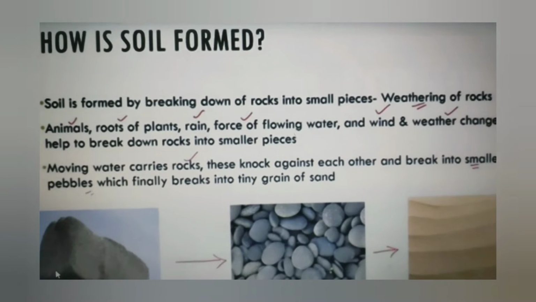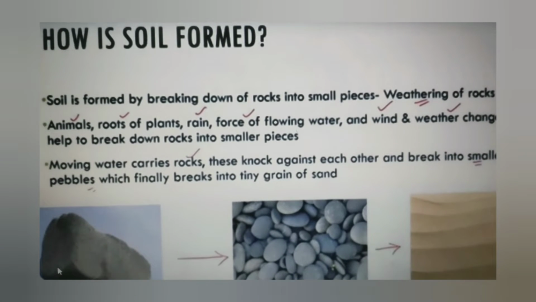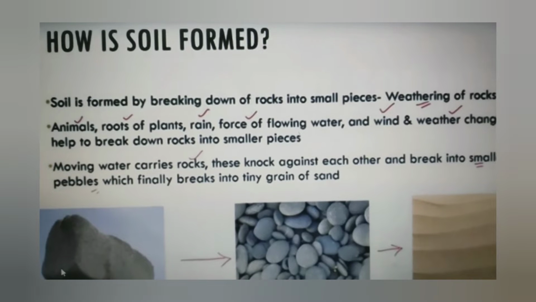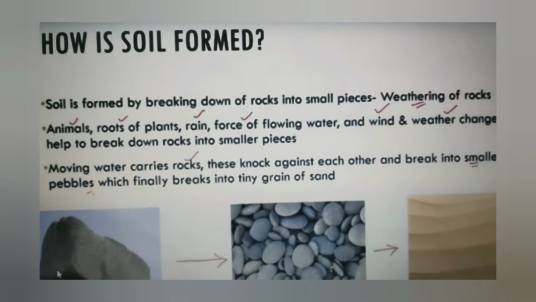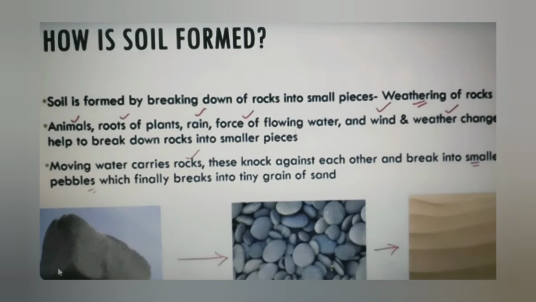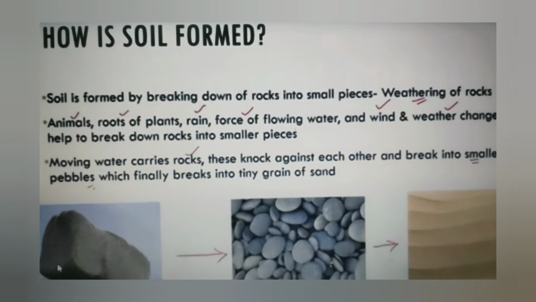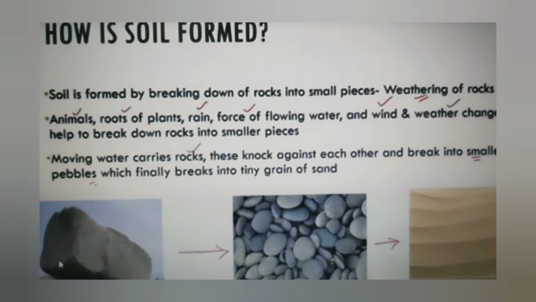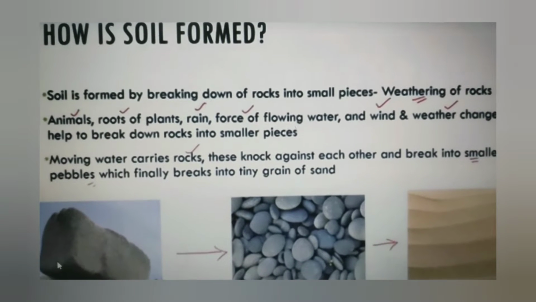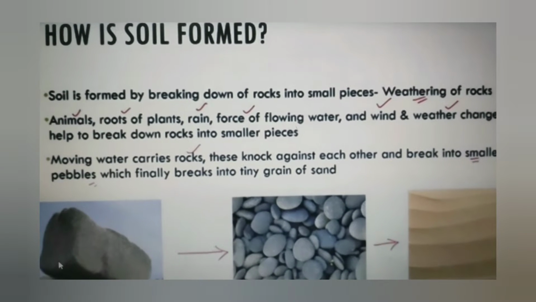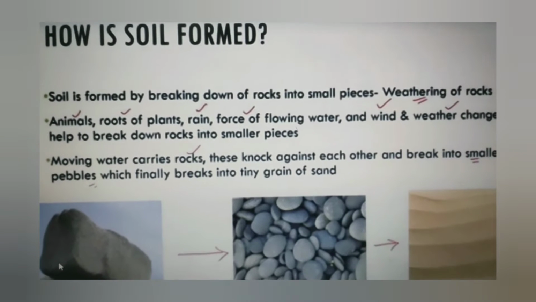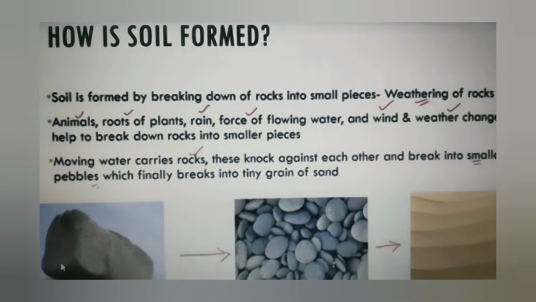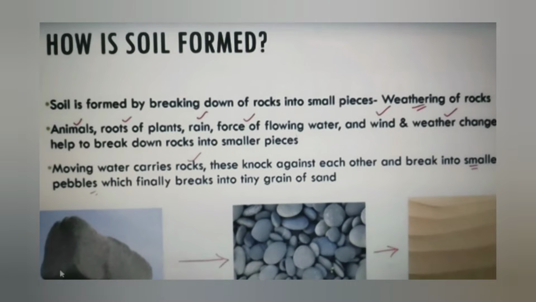When rain, force of flowing water, wind and weather changes act on big rocks, the rocks change into pebbles and finally the pebbles get changed into soil. But this process takes at least thousands of years.